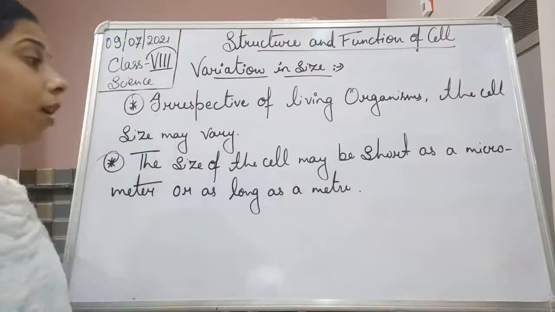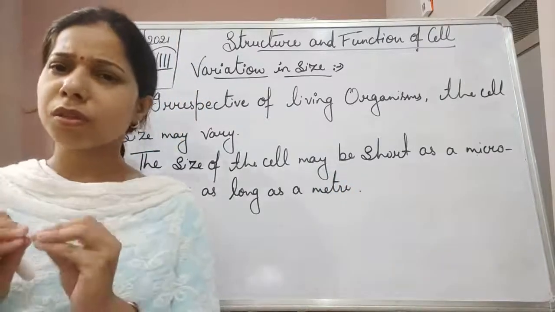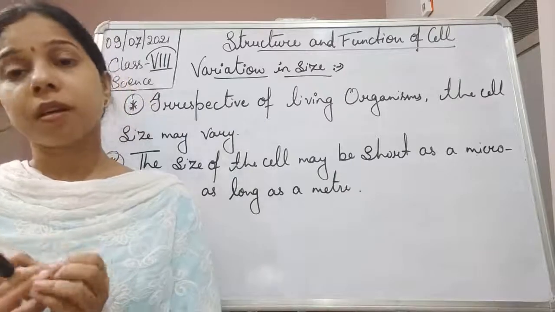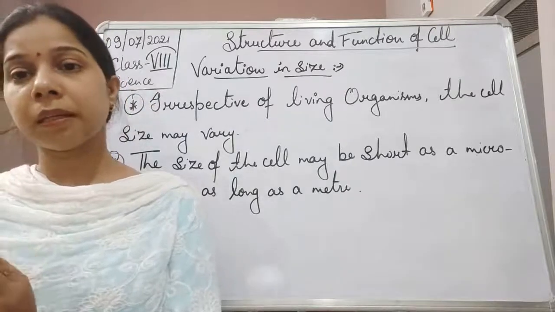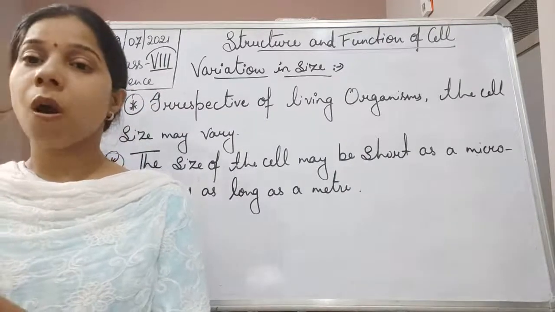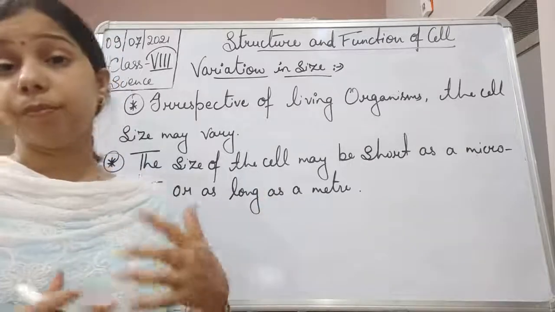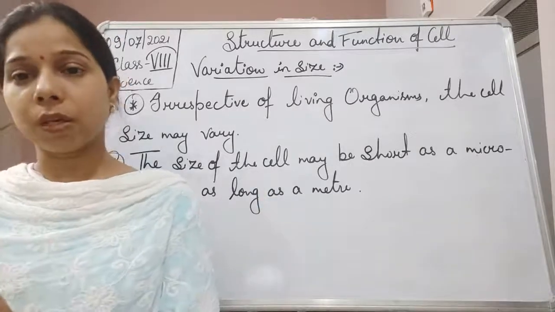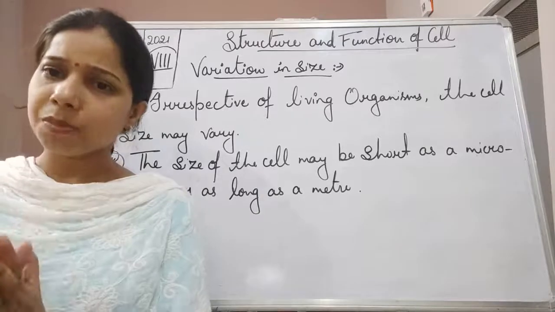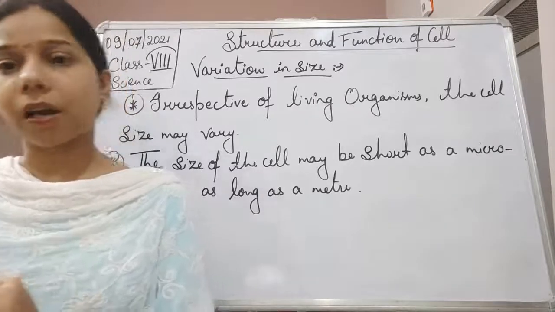Okay, so the size of the cell can be so small that it will be measured in the micrometer, or it can be in the meter also. It means they can be very small or they can be very large, student.